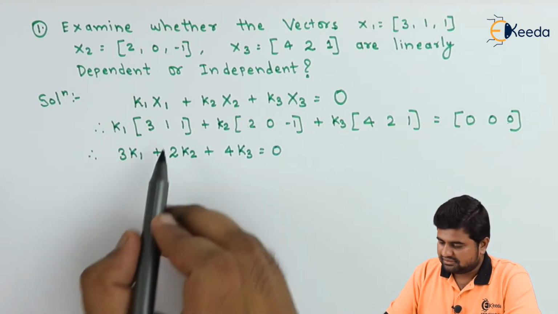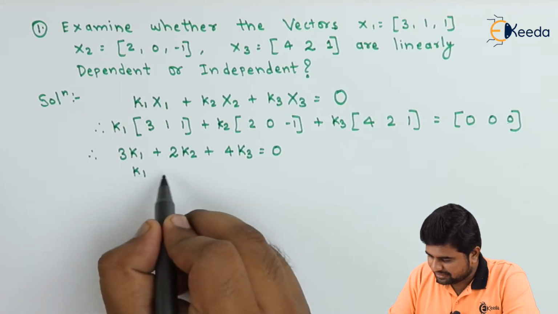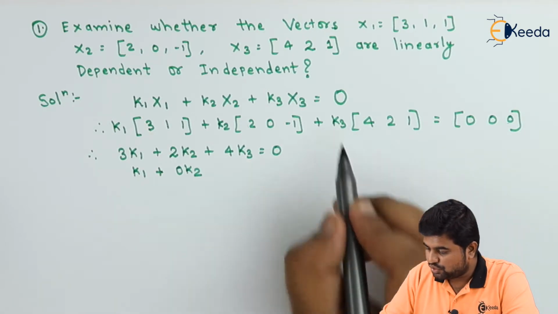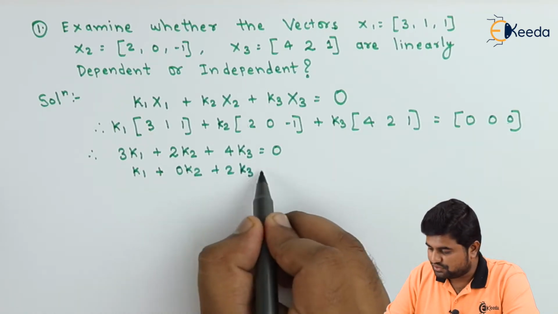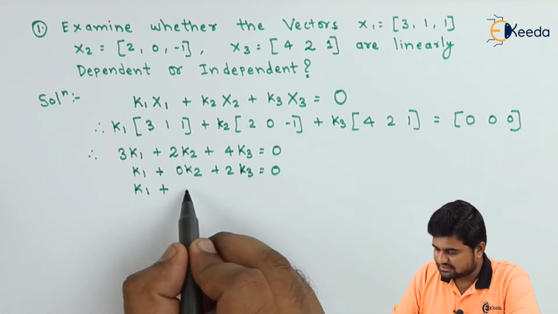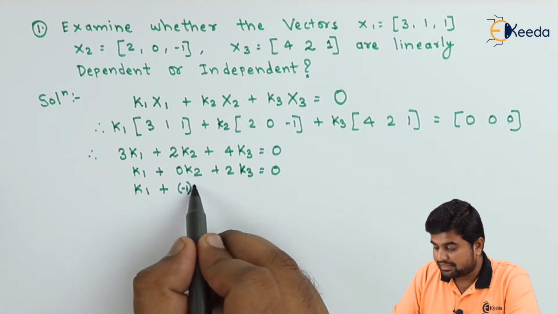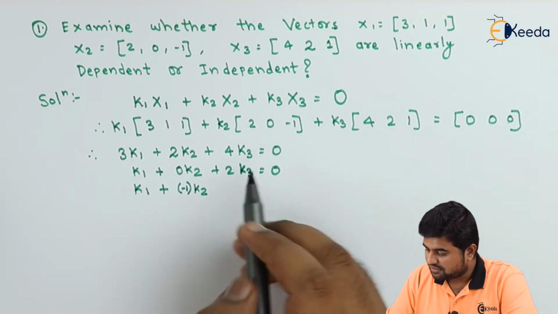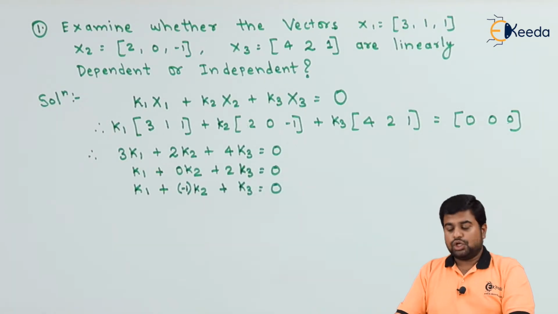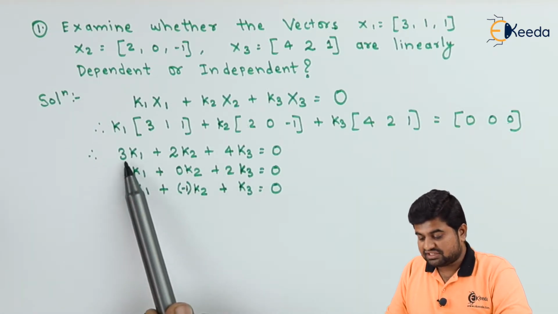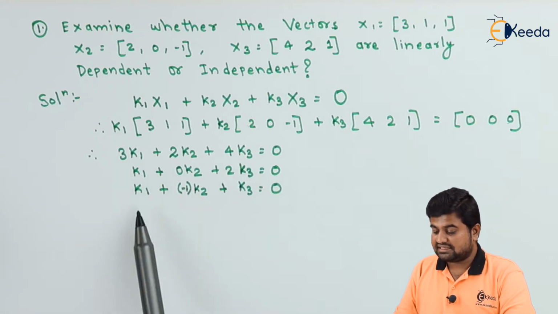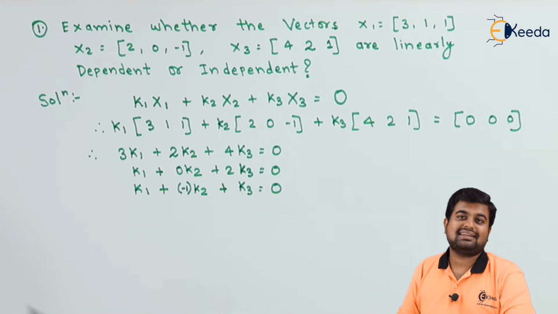Now the second element: 1k1 plus 0k2 plus 2k3 is equal to 0. And now the third element: 1k1 plus (-1)k2 plus 1k3 is equal to 0. So we have three equations: 3k1 plus 2k2 plus 4k3 is equal to 0, k1 plus 0k2 plus 2k3 is equal to 0, and k1 minus k2 plus k3 is equal to 0.